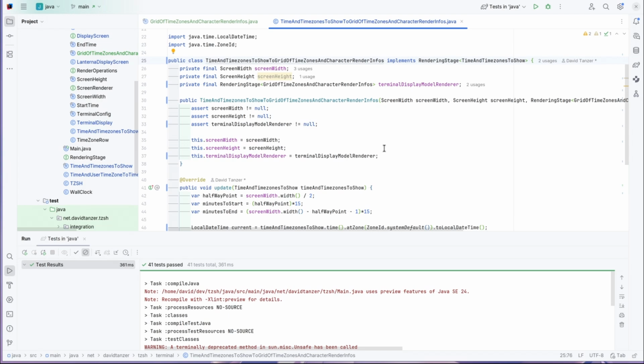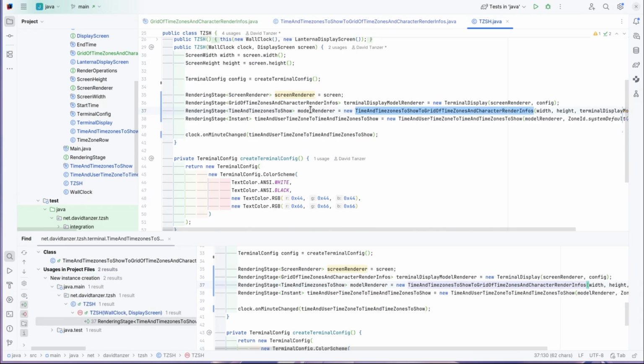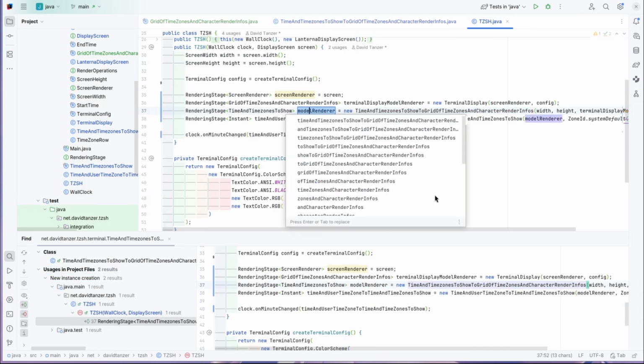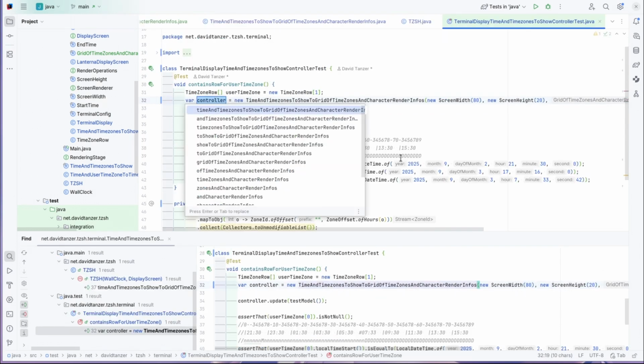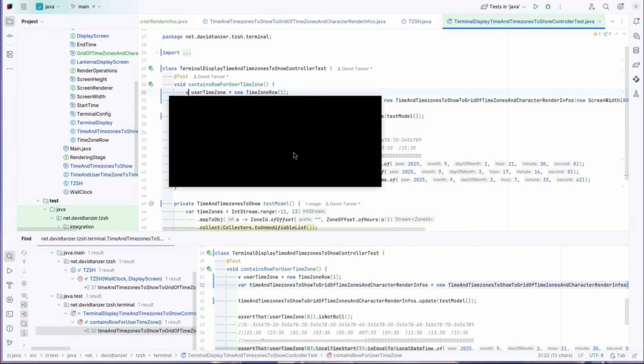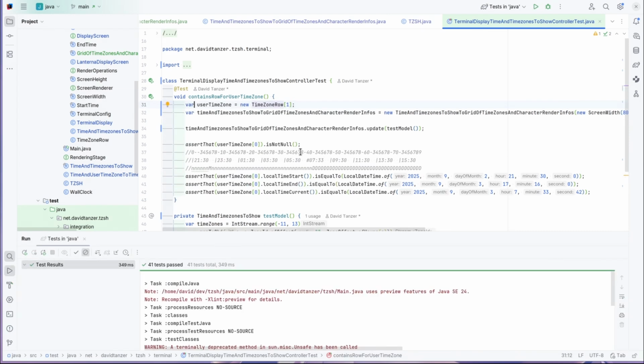So let's again go through the references and look whether we have to update anything. Let's update this variable name. Yes, a long variable name. And let's update this variable name to the long name. Here we can use var again and run the tests.